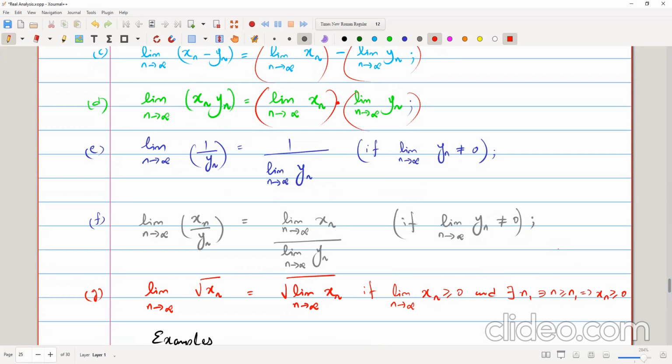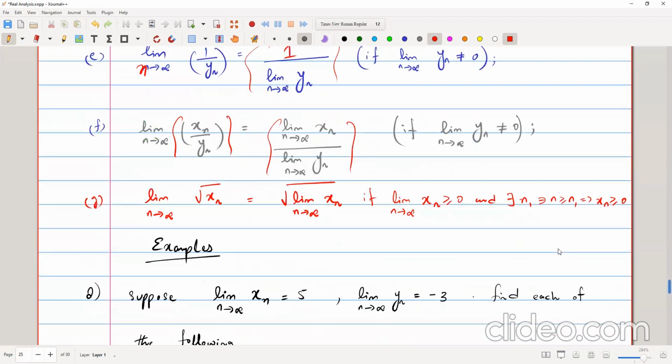And for division as well, we can write in this manner: the limit as n tends to infinity of 1 over yn. We can apply the limit to the denominator yn, since 1 is a constant, so nothing to do with the limit. And again, for the ratio of x and y, we can write separately like this. Then again, the square root and the limit are also interchangeable. We will take some problems for better understanding.